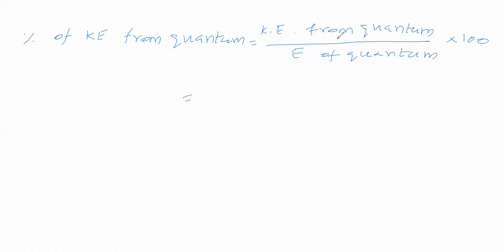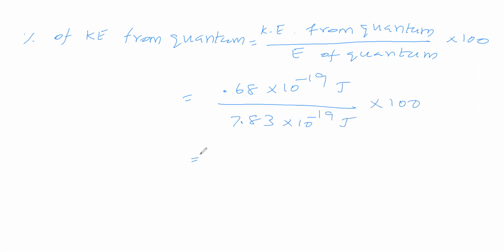Kinetic energy from quantum we got, that is 0.68 into 10 to the power of minus 19 joule. Energy of quantum is 7.83 into 10 to the power of minus 19 joule. Percentage, therefore, into 100. On simplification we are getting 8.68%. So kinetic energy is 8.68% we can say. Okay, let us go for the next question.